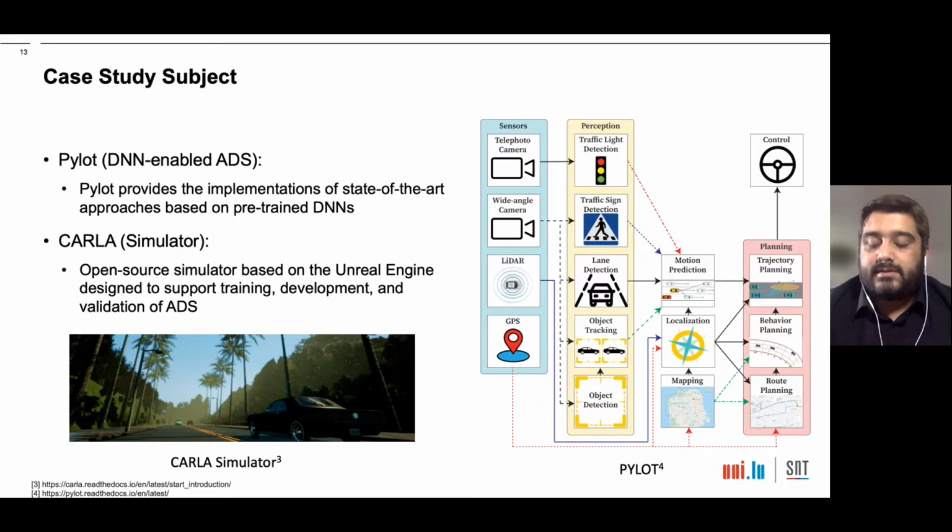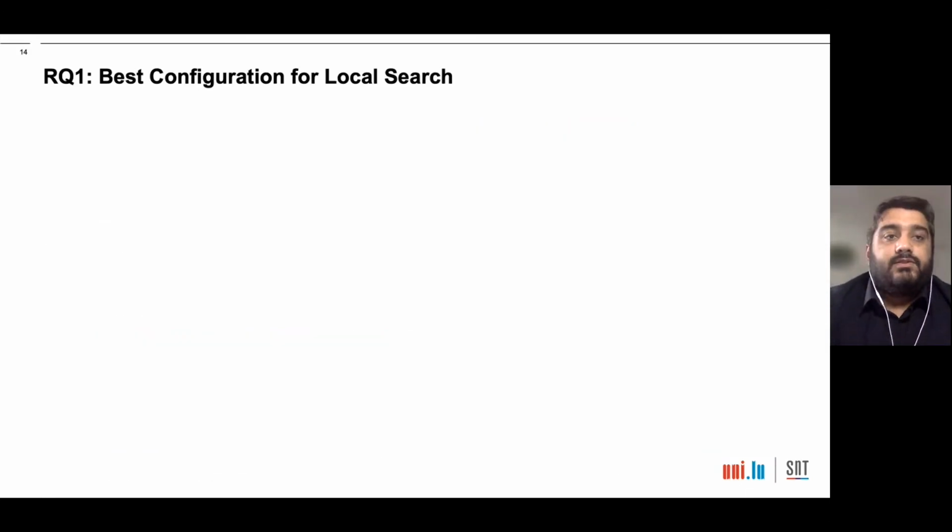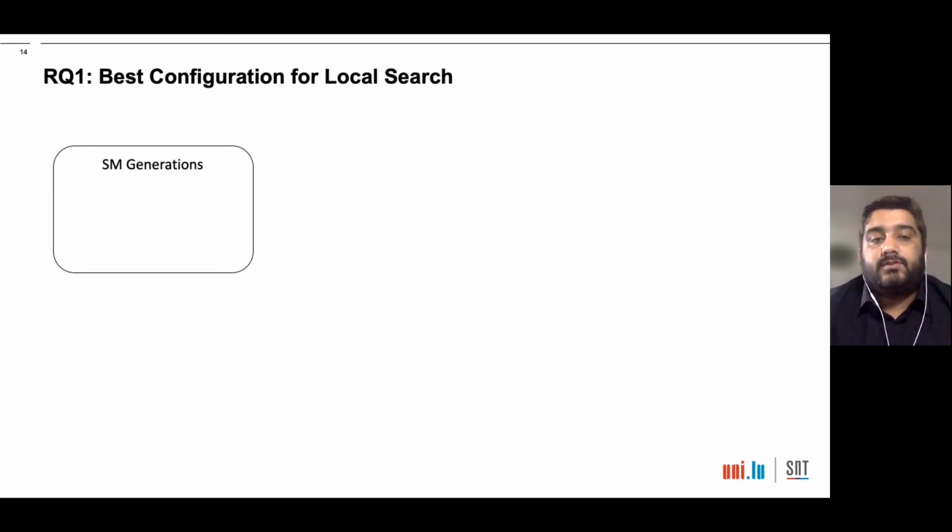Furthermore, Carla provides handcrafted, high-fidelity virtual maps having various static environments such as different road types, different sizes of building, and different shapes of trees. This page shows the setup for RQ1 for finding the best configuration for local search. We have two different dimensions. First is the surrogate model generation approaches.